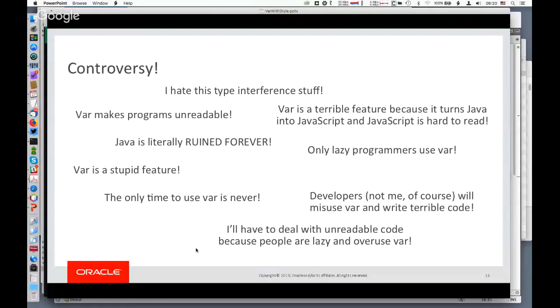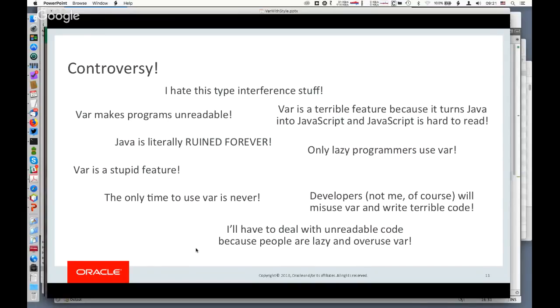I think some of these are based on misconceptions, like this one about JavaScript. Some of these are based on this fear of other people misusing language features. Of course, I will never misuse a language feature, but other people will, and that's why this is a bad feature. So you get those kind of reasonings and arguments like that.